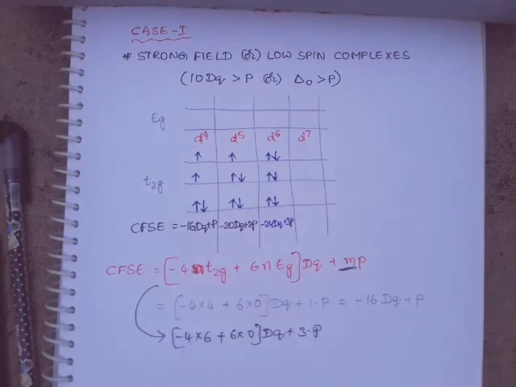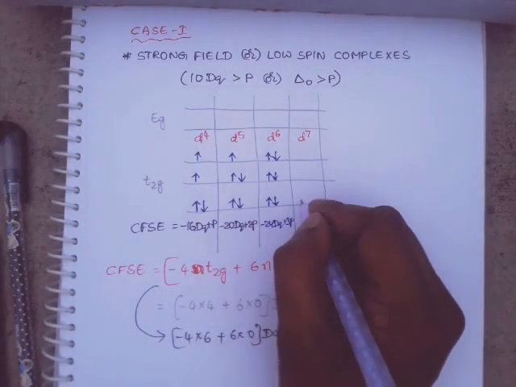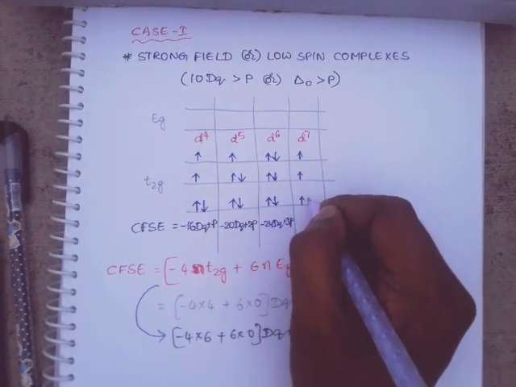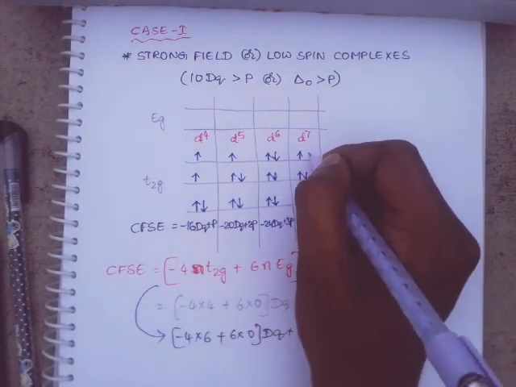For d7 electronic configuration: first electron, second electron, third electron, fourth electron, fifth electron, sixth electron.